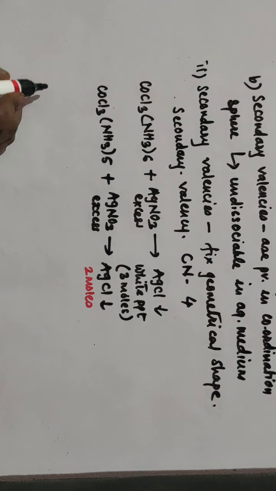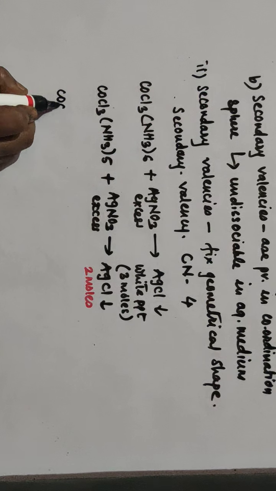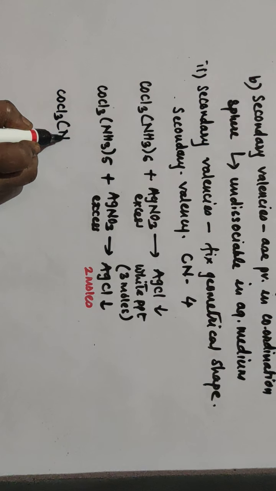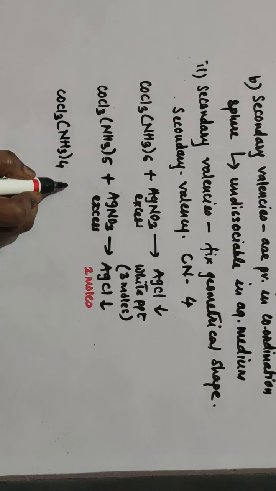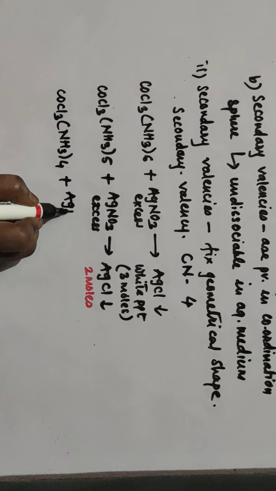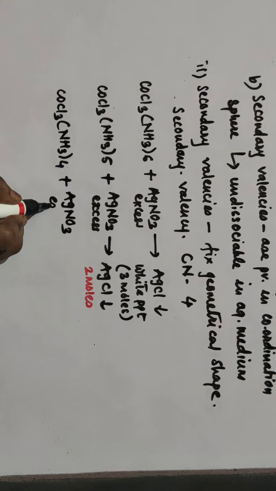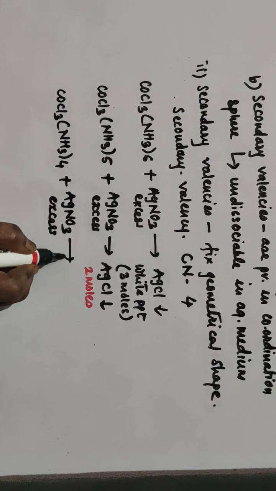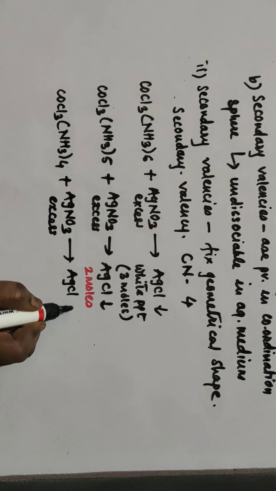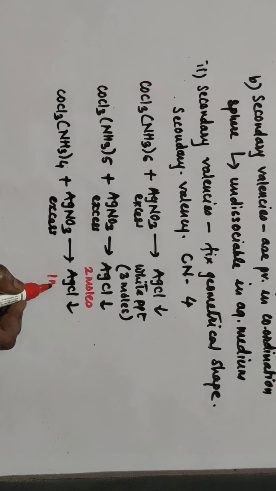Then he took one more compound, CoCl3·4NH3. When it reacts with excess of AgNO3, again there is a formation of AgCl precipitate, but here only 1 mole of AgCl is formed.